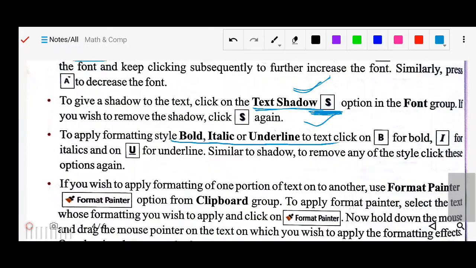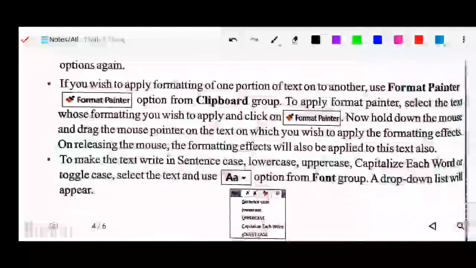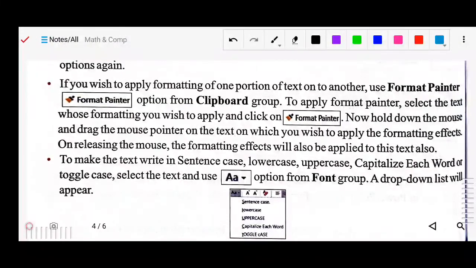Got it? Now next, if you want to use the format painter as you have used in MS Word, you already know about it. What is the use of format painter? If you have applied some formatting to a particular portion of text, and you want to apply that same formatting to another section of your text, you can use the format painter. You will find it in the clipboard group.